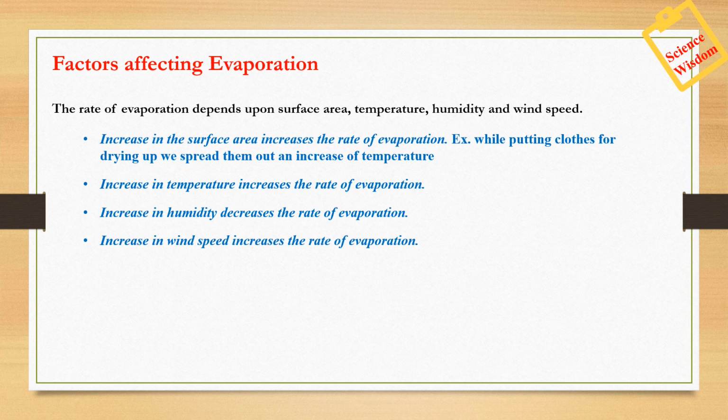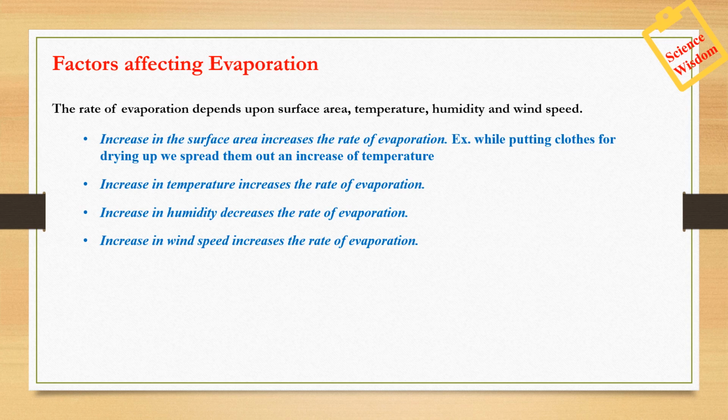Second, it's easier to dry clothes on a sunny day than on a rainy day. Why? Because there is an increased temperature on a sunny day. So the rate of evaporation increases when we increase the temperature. Third, an increase in humidity decreases the rate of evaporation.